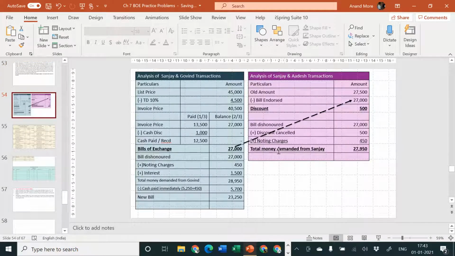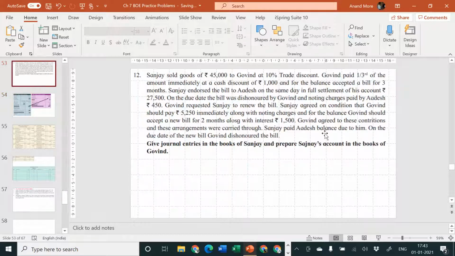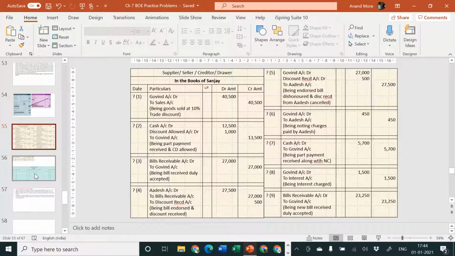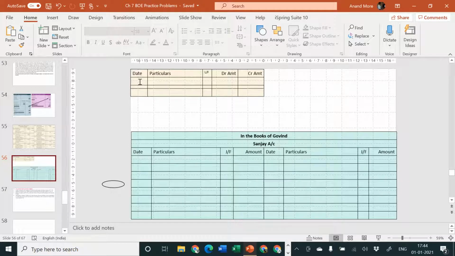We have already calculated. Total money demanded from Sanjay by Mr. Adesh will be 27,950. So the cash which we will pay to Mr. Adesh will be 27,950. Why are we paying? Because they have clearly told that Govind agreed to these conditions and these arrangements were carried through. Sanjay paid Adesh balance due to him. So in the books of Sanjay, payment will be made to Adesh of rupees how much? 27,950. How did we get 27,950? Long working is already discussed by us. 27,950. Entry number 10 in the books of Sanju Baba, that is in the books of Sanjay.